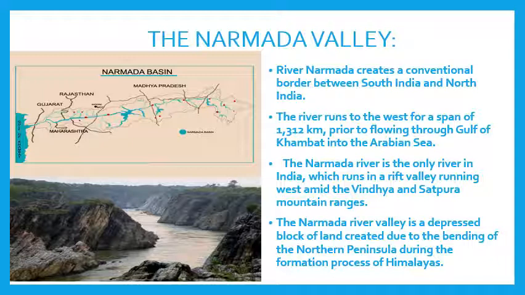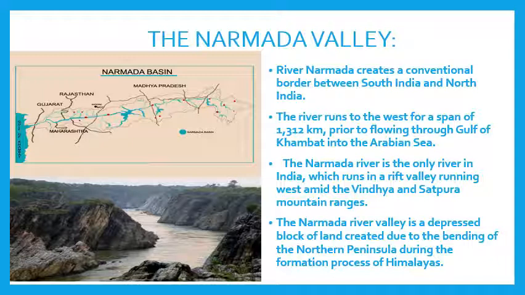The Narmada River is the only river in India which runs in a rift valley running west amid the Vindhya and the Satpura mountain ranges. In the second picture you can see the basin of the Narmada river, and on our right hand side there is the Vindhya mountains, and on the left hand side there is the Satpura mountain range.